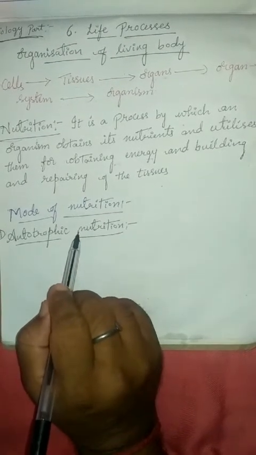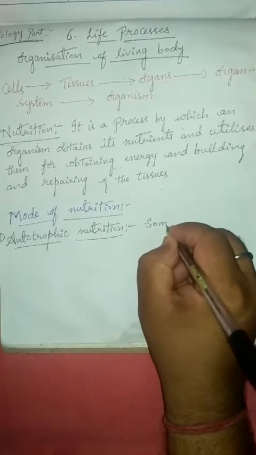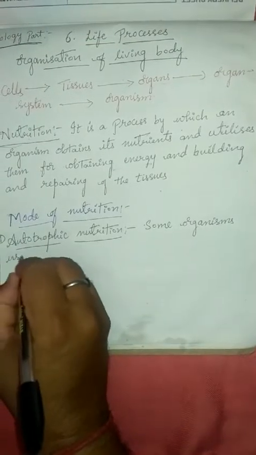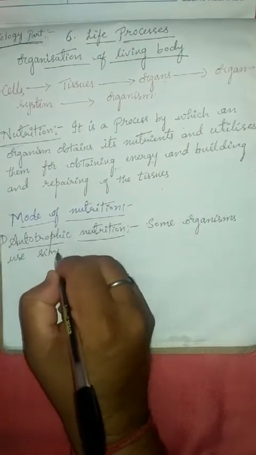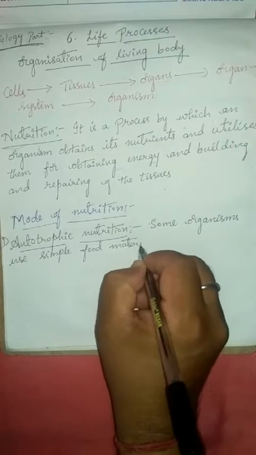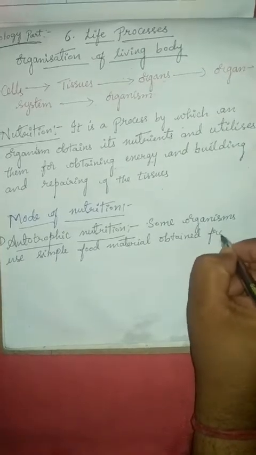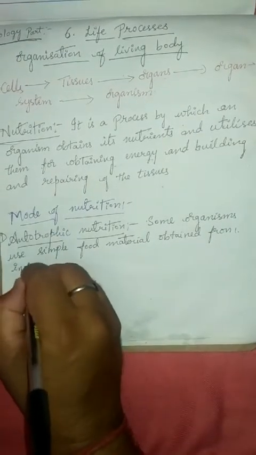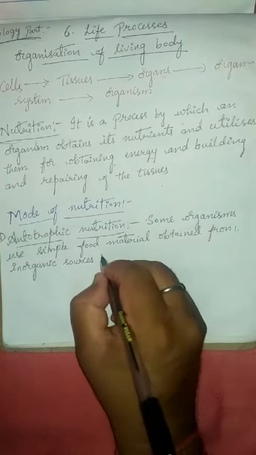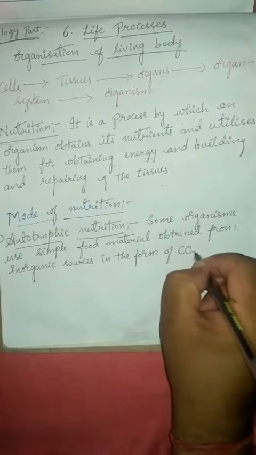Now we discuss autotrophic nutrition. Some organisms use simple food material obtained from inorganic sources, in the form of carbon dioxide and water.